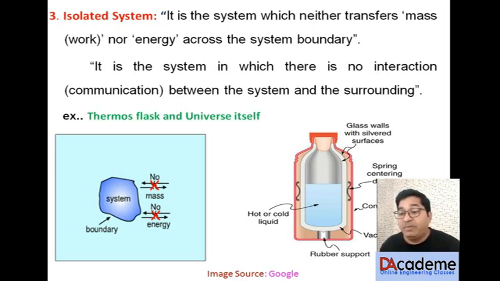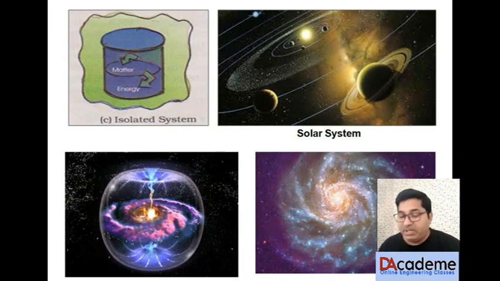Suppose we are providing a lid. By providing the lid, mass transfer is prevented, and with the help of vacuum and insulation, energy or heat transfer is prevented. A second example of an isolated system is the solar system or Brahmand or universe. This is the best example of an isolated system where neither mass nor energy transfer is taking place out of the system, out of the boundary.